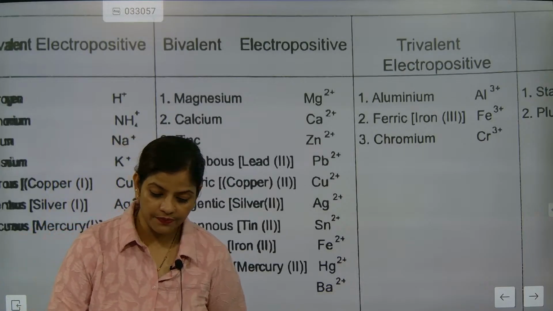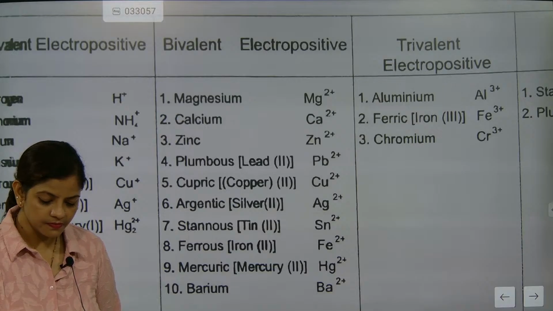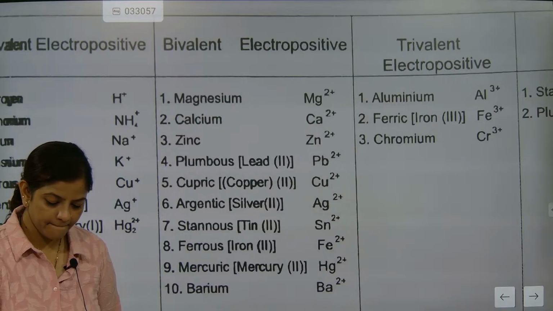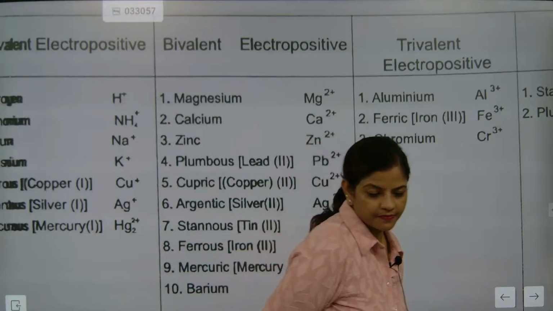Tetravalent is 4, beta. You remember, for tetravalent it is coming as 4.